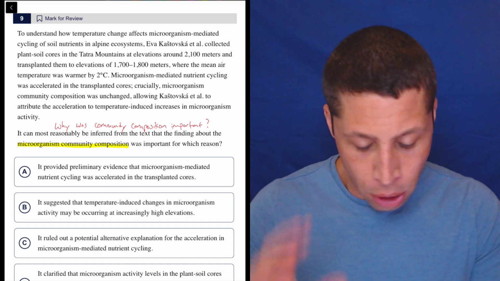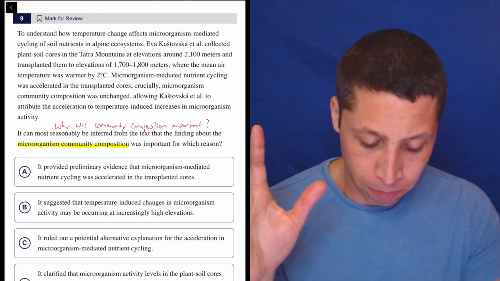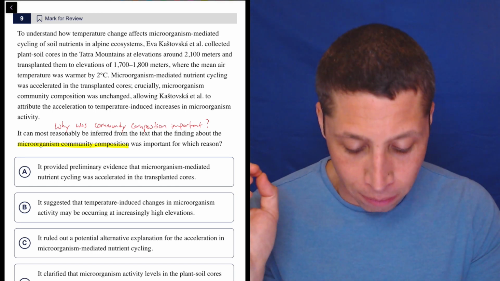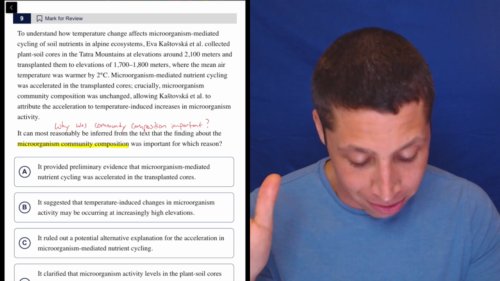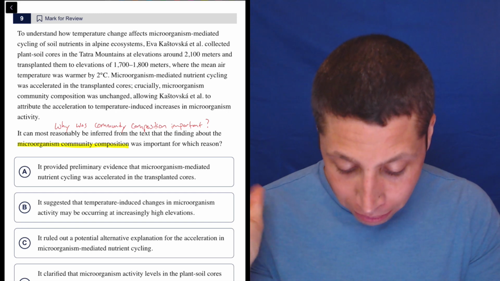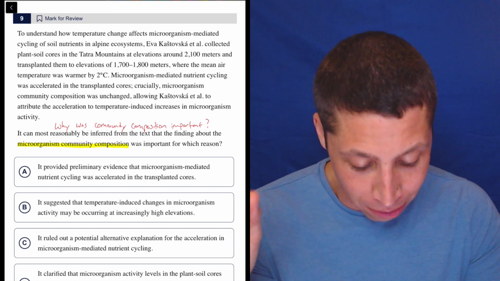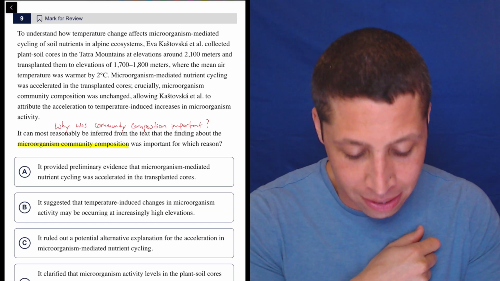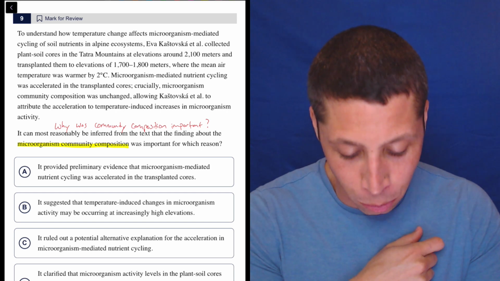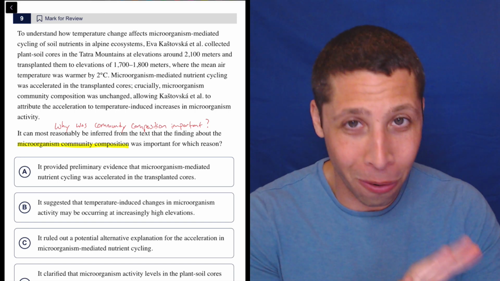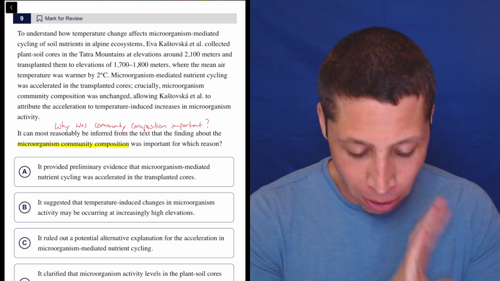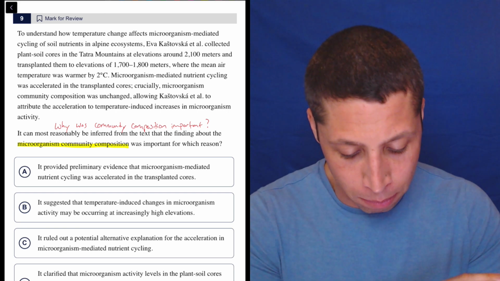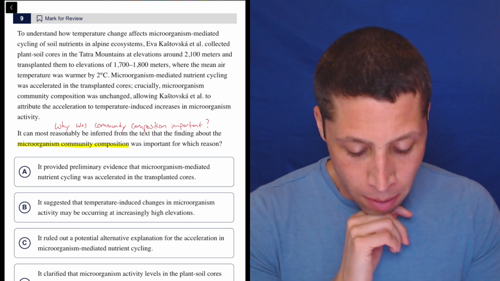So let's see if we can notice when they start talking about the community composition. To understand how temperature change affects microorganism-mediated cycling of soil nutrients in alpine ecosystems, the researcher collected plant soil cores in the Tatra Mountains at elevations around 2,100 meters and transplanted them to elevations of 1,700 to 1,800 meters, where the mean air temperature was warmer by 2 degrees Celsius. Oh, a lot of hard things in there. But I don't think they talked about the community, right? There's microorganisms, but I don't think they're talking about the community.